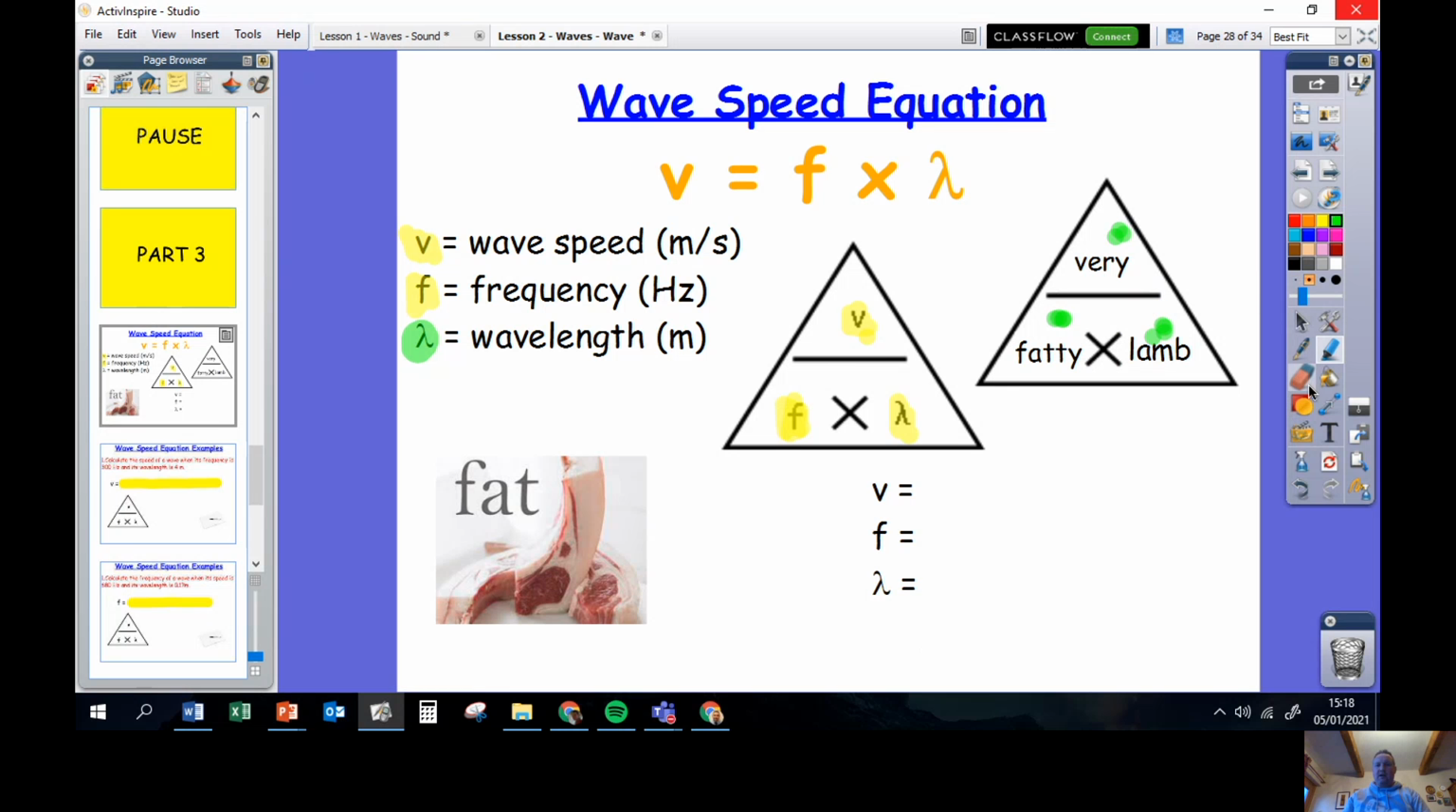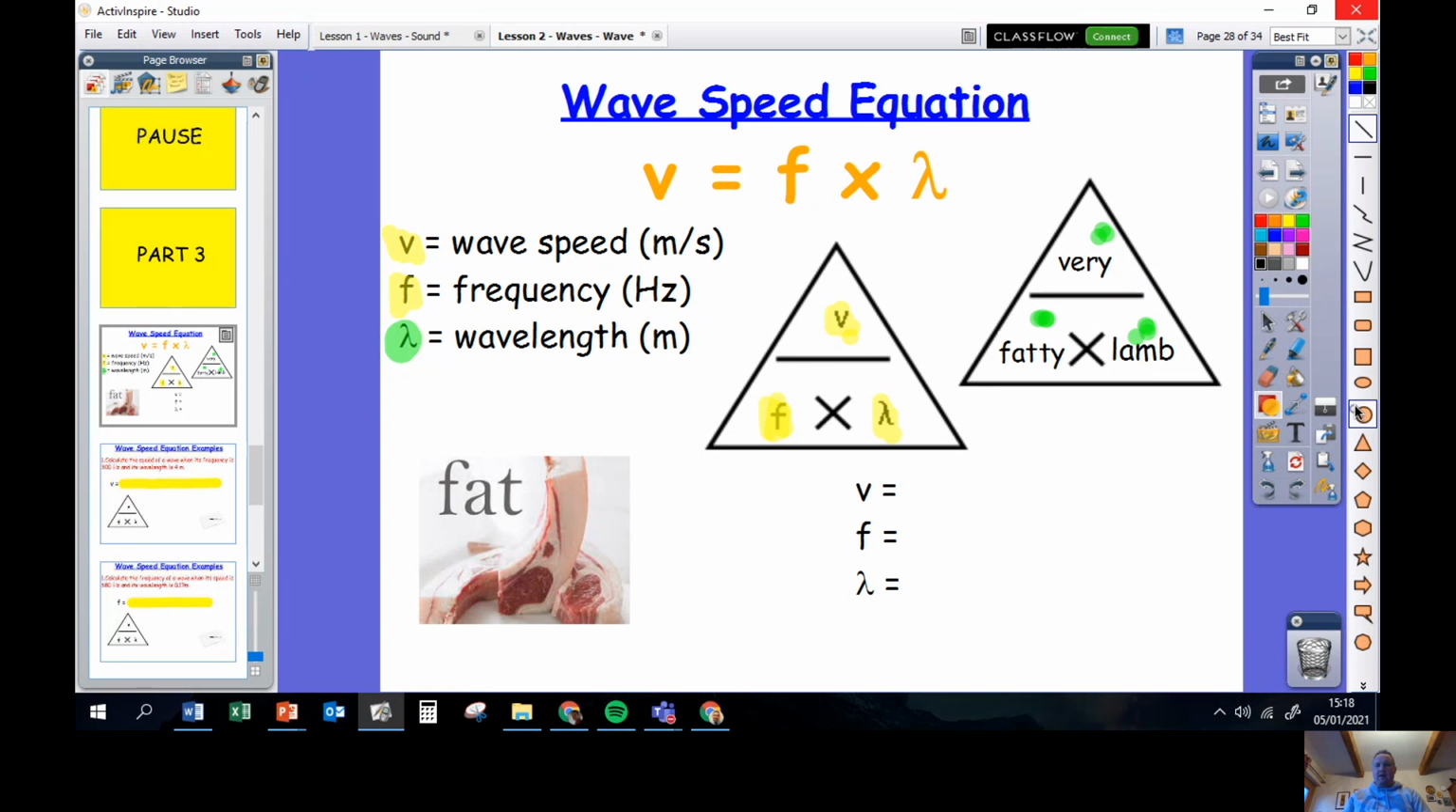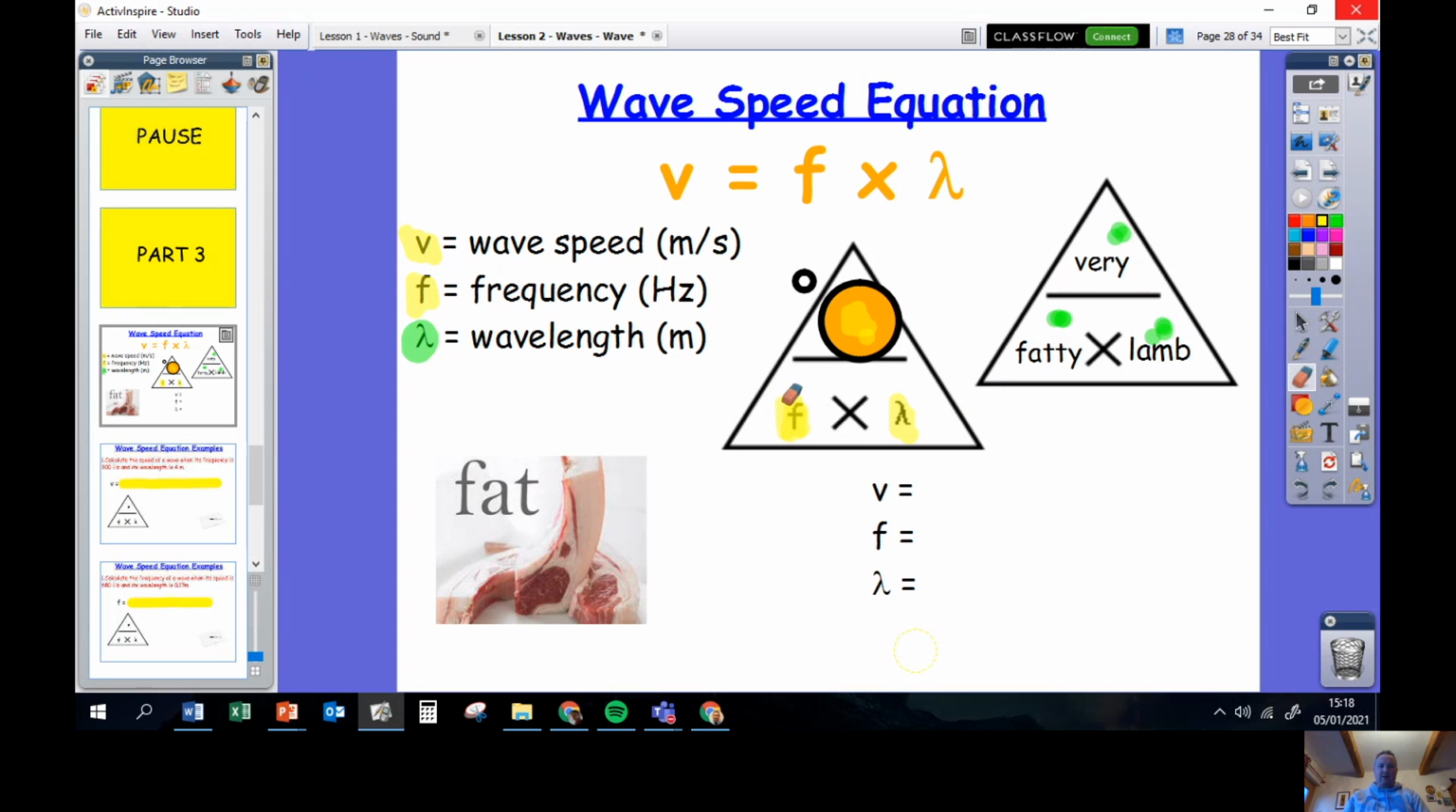So just like any formula triangle, if we want to work out a particular number, if we want to work out speed, I cover up V in my triangle, and that then leaves me frequency times wavelength. If I want to work out the frequency, cover up the frequency: speed divided by wavelength. If I want to work out the wavelength: speed divided by frequency.